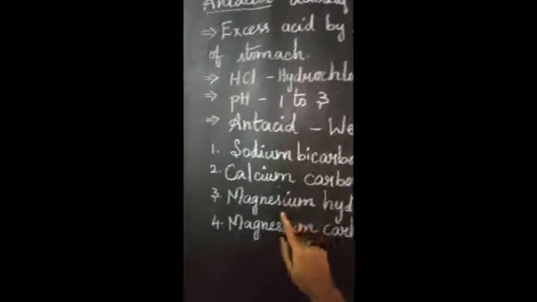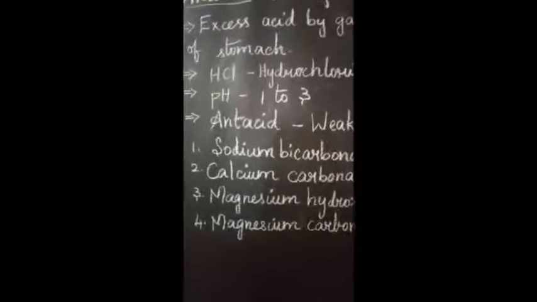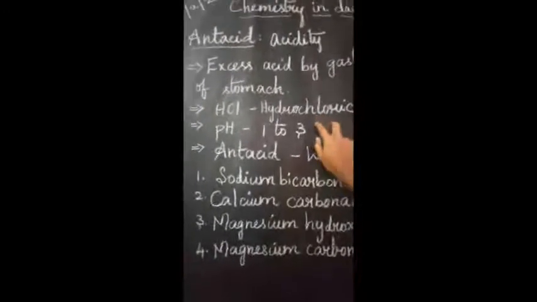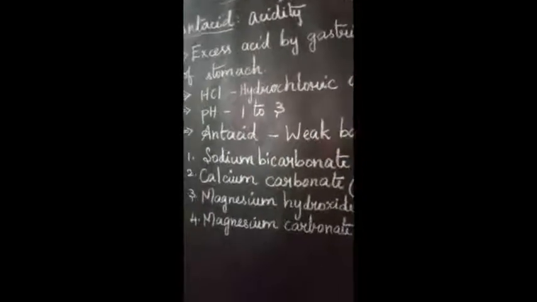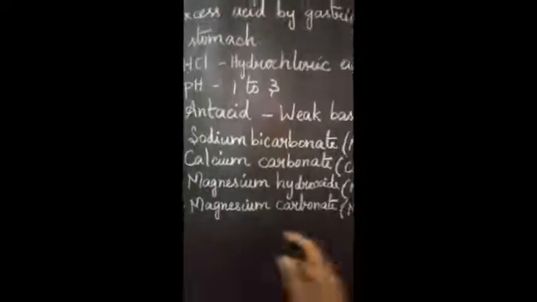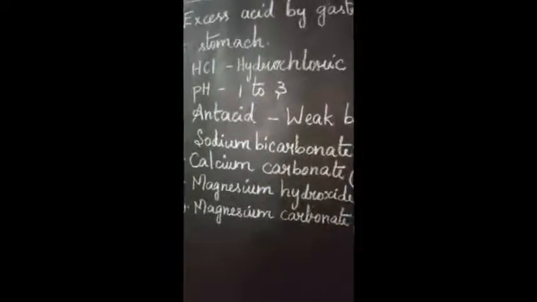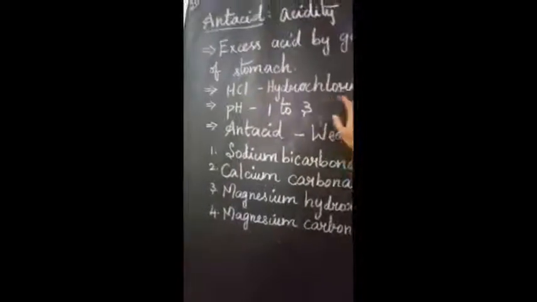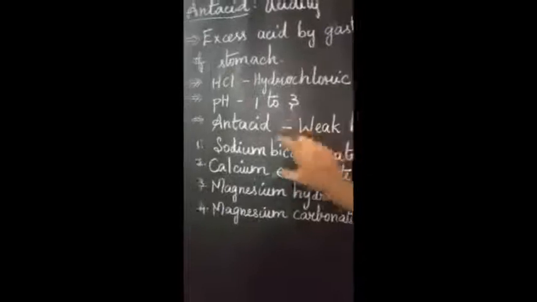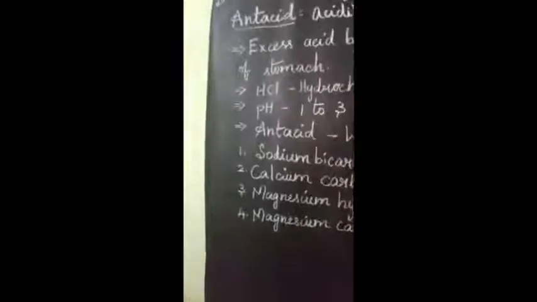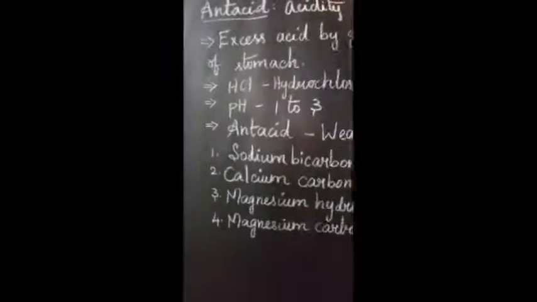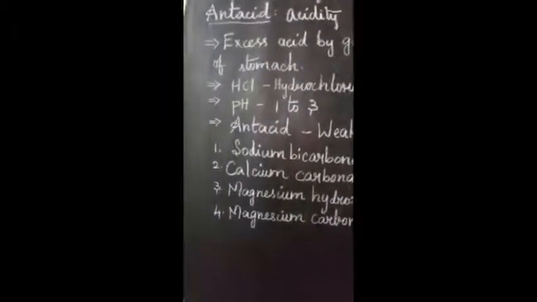If the hydrochloric acid level is more, it can be neutralized by magnesium hydroxide, because it has the capability to reduce this power. So these are the different types of antacids, used as medicine for acidity.